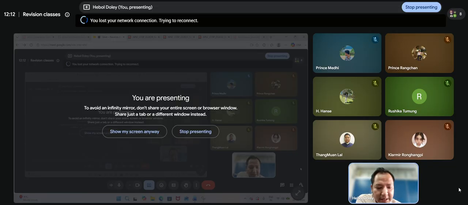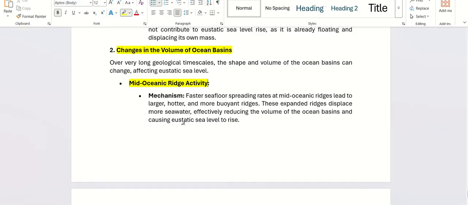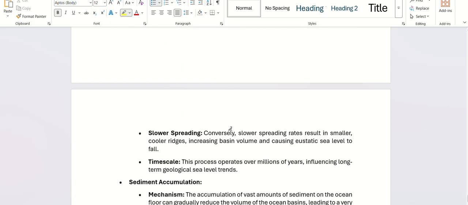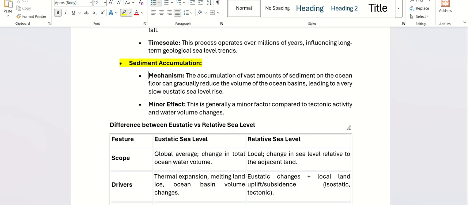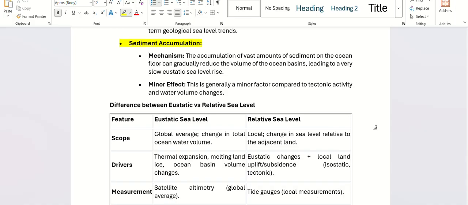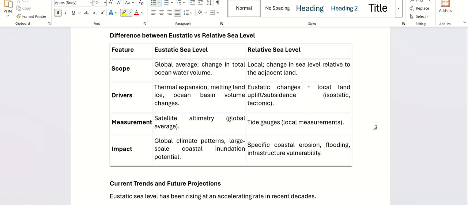Mid-oceanic ridge activity means when the sea floor of the ocean rises or expands, what happens to the water level? It goes up. That is one way. So when the ocean basin volume changes by mid-oceanic ridge activity, the water level increases. And when the ocean has a lot of sediment accumulation, sediment meaning sand and so on, it can also change the volume of water and lead to an increase in sea level.